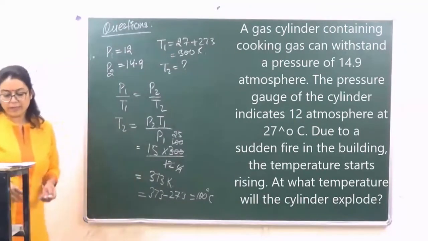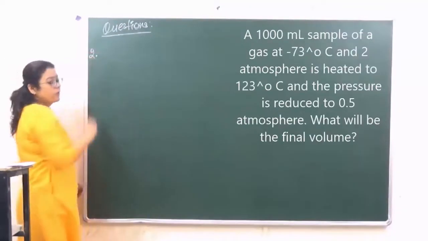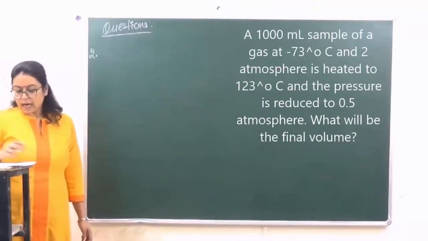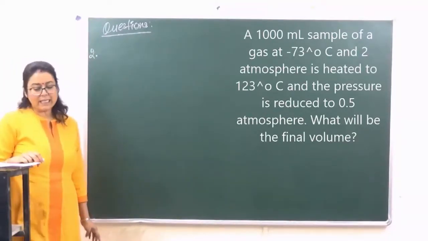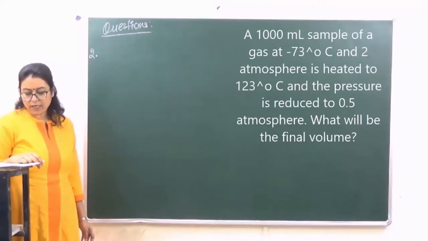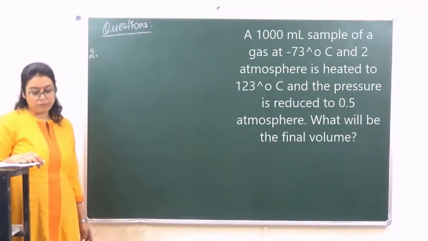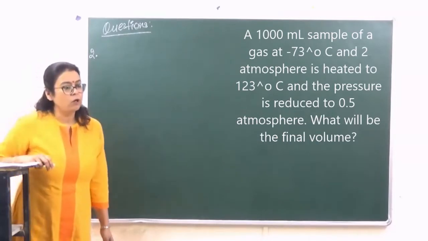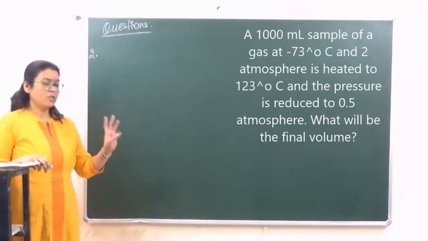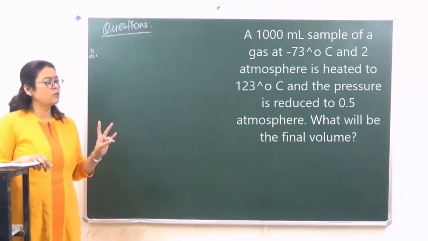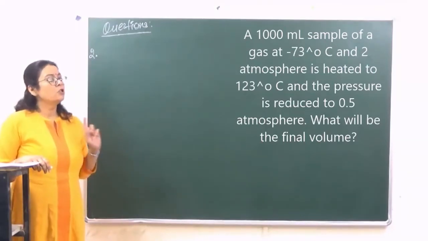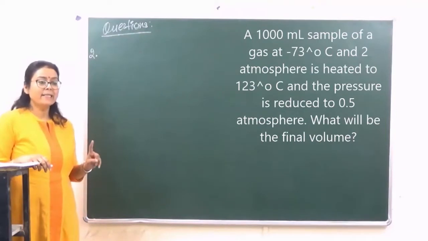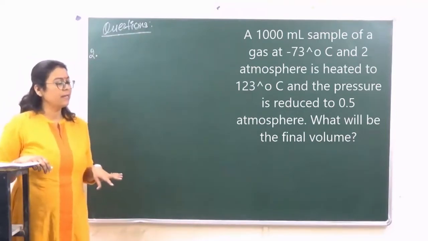Let's go to question number 2. What is question number 2? A 1000 ml sample of a gas at minus 73 degrees Celsius and 2 atmosphere is heated to 123 degrees Celsius and the pressure is reduced to 0.5 atmosphere. What will be the final volume? Now in this question, pressure has been given to us, volume has been given to us and temperature is also given to us. So we are going to use the ideal gas equation, P1V1 upon T1 is equal to P2V2 upon T2.